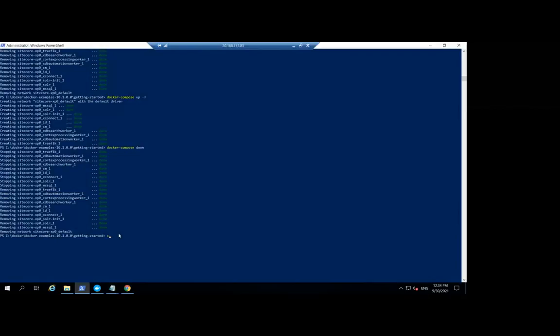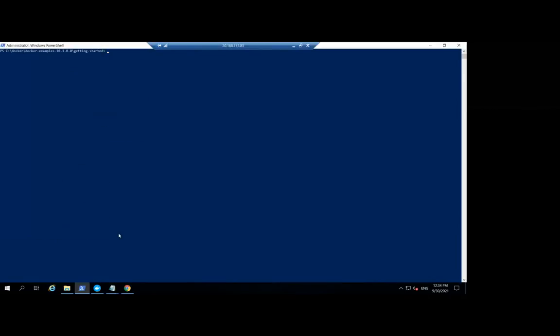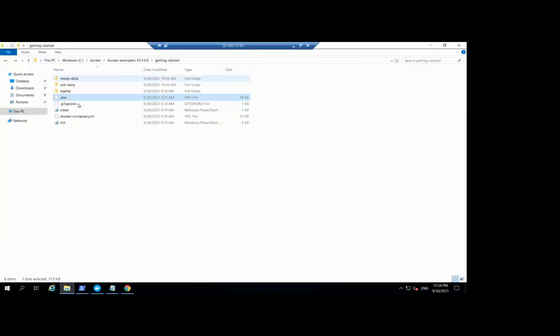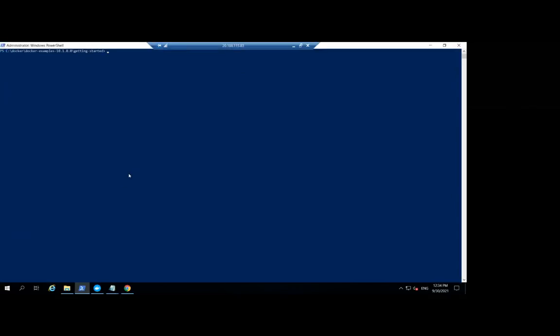So to start Sitecore, we have already downloaded everything, and I have already run init.ps1. Now I am already in the getting started folder. This is the folder, and here we have the Docker Compose YAML file. Using that file, we have to spin up the containers. So I'm going to type docker compose up -d.